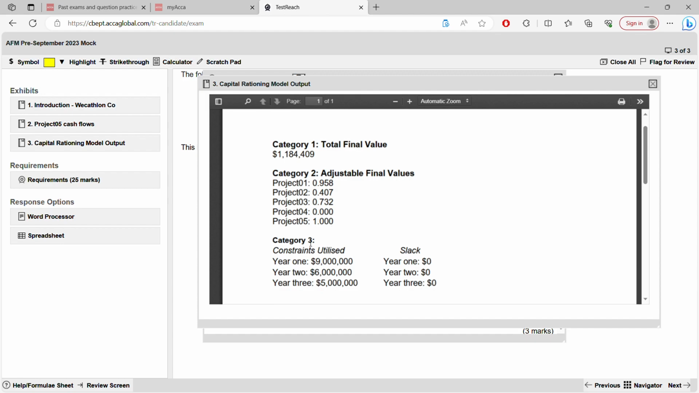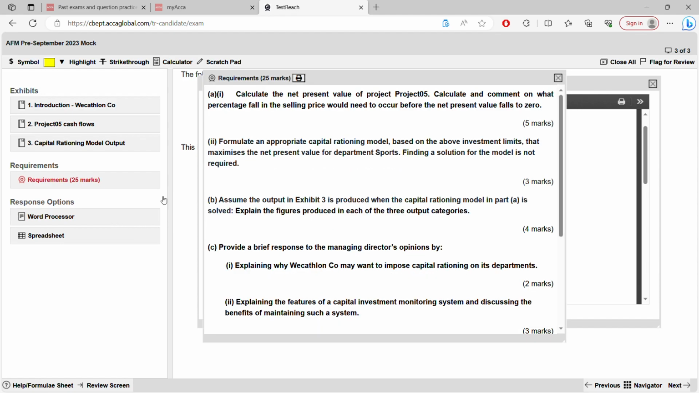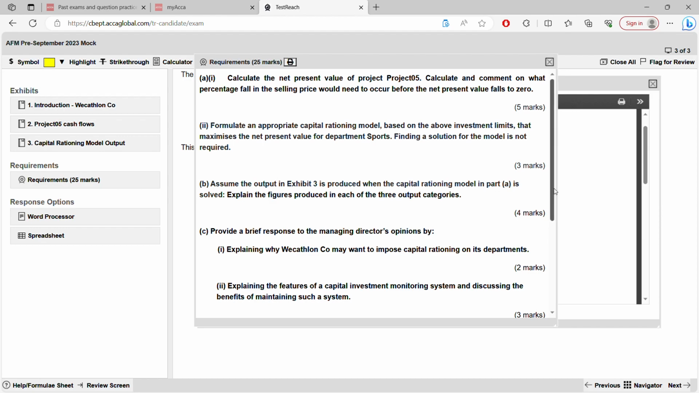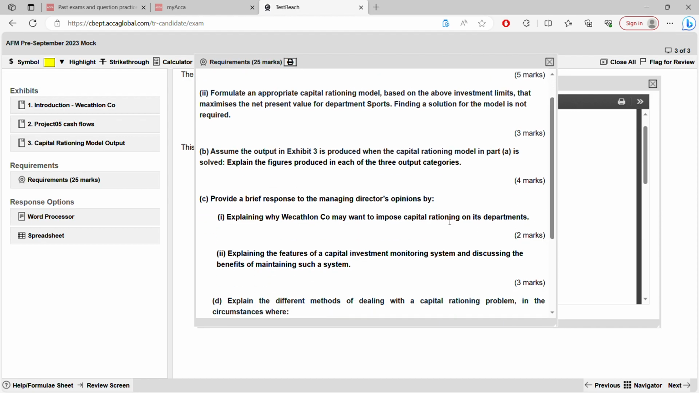Category 3. Slack means if you have not utilized your constraints properly, that means there are some unused resources left. But since slack in year 1, 2, 3 is 0, that means you have utilized your constraints fully. There is nothing left that you have not utilized. Okay, that's it. So now what's C? See, the explanation part and all you can do. I don't have to write it for you. Explanation is there. Read the answer, but let me tell you the key points to write.